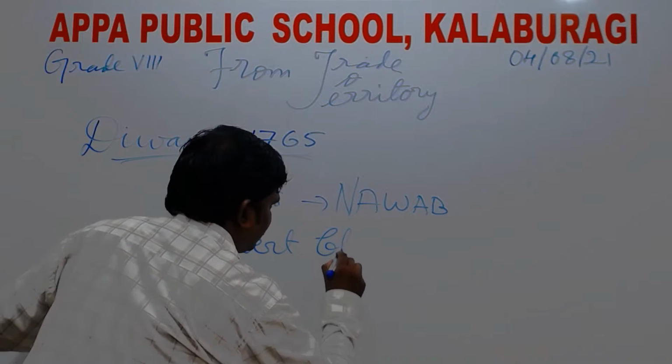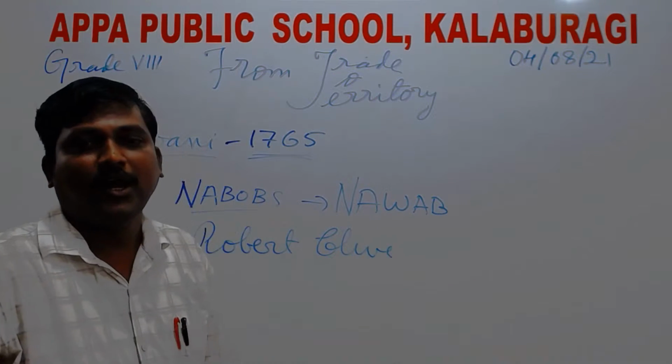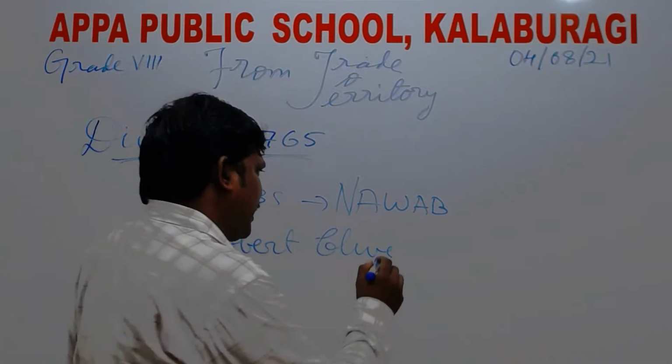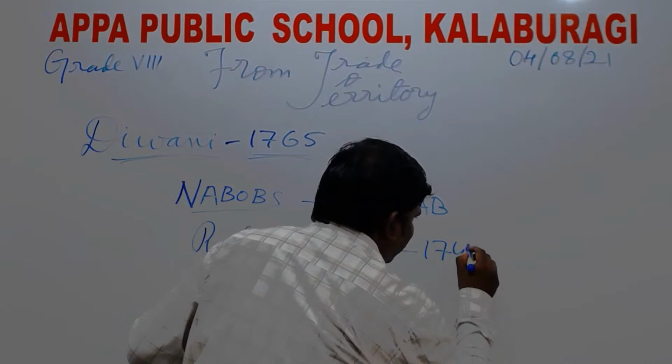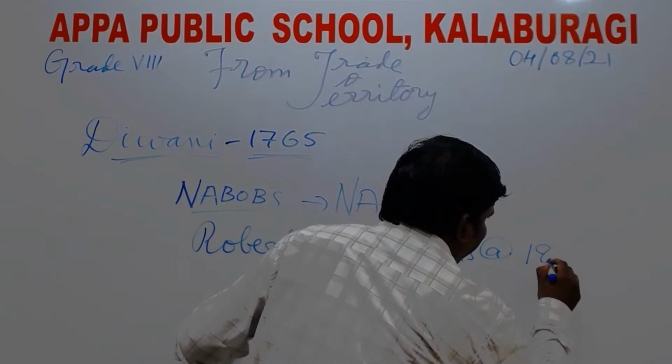Again, my dear students, one more example which has been mentioned in the textbook: Robert Clive, who came to India in 1743 at the age of 18.